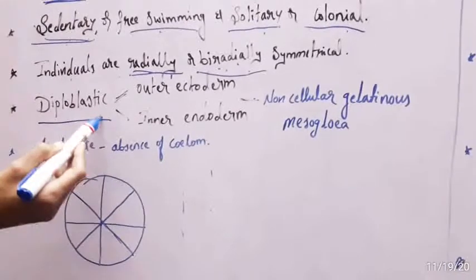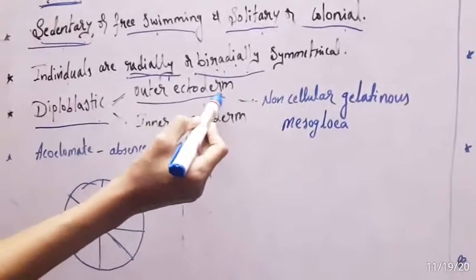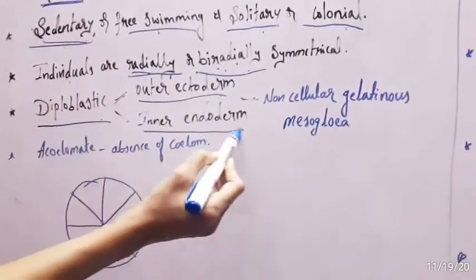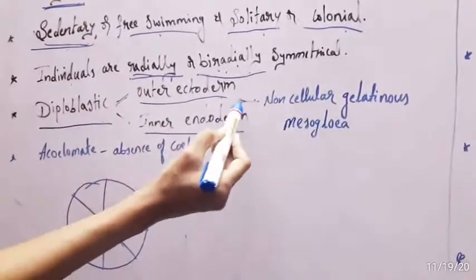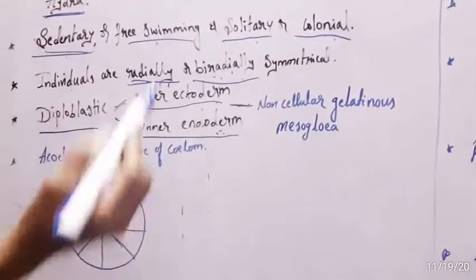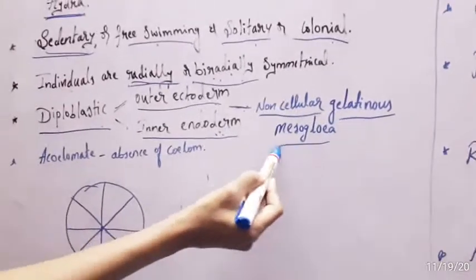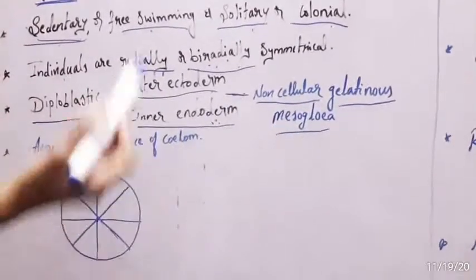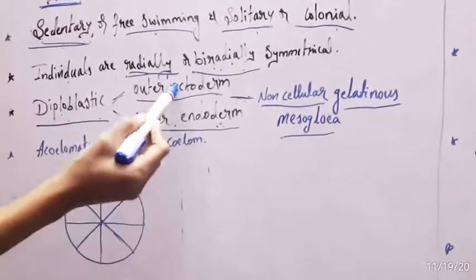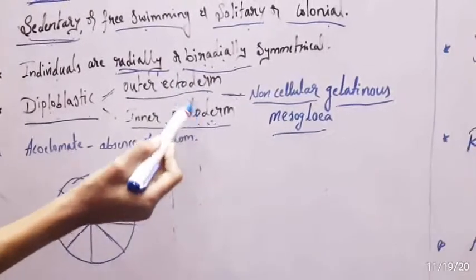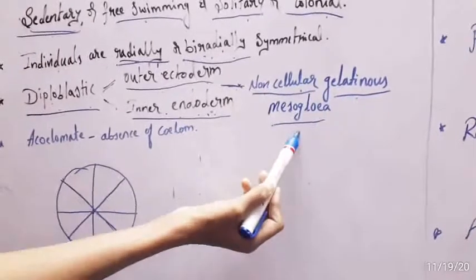Diploblastic means the presence of two layers. The outer layer of cells is the ectoderm, and the inner layer of cells is the endoderm. In between these two layers there is an intermediate layer, which is a non-cellular gelatinous mesoglea. Hence these coelenterates are diploblastic because of the presence of two germ layers, ectoderm and endoderm.